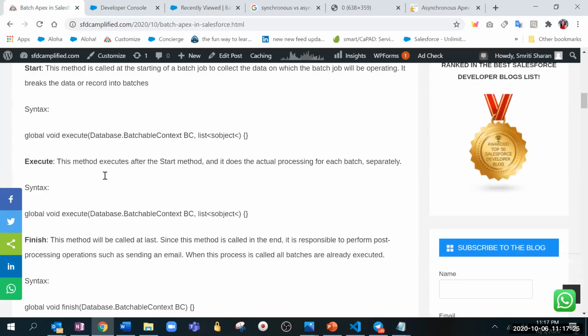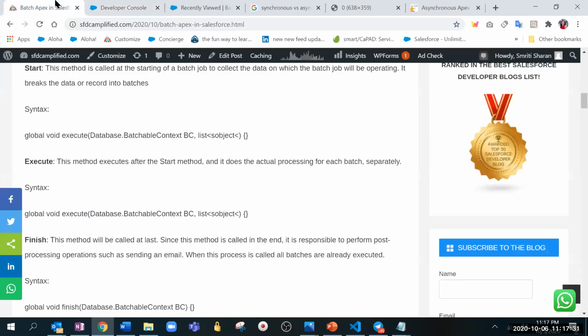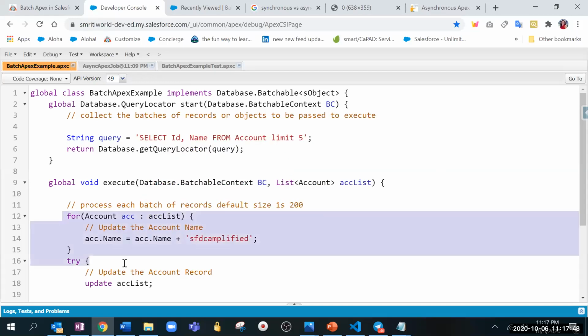Now execute. So for example, we wanted to get a list of records and we want to execute them. Depending on the batches, it will take that number of batch and execute. So for example, if we put that we want to execute one set of batch, which is only one record, it will just take one record and do the processing, whatever process we want. Then it will go back, take another record, again process it. Then it will take the third one and again process it. Like that, it will keep on processing.